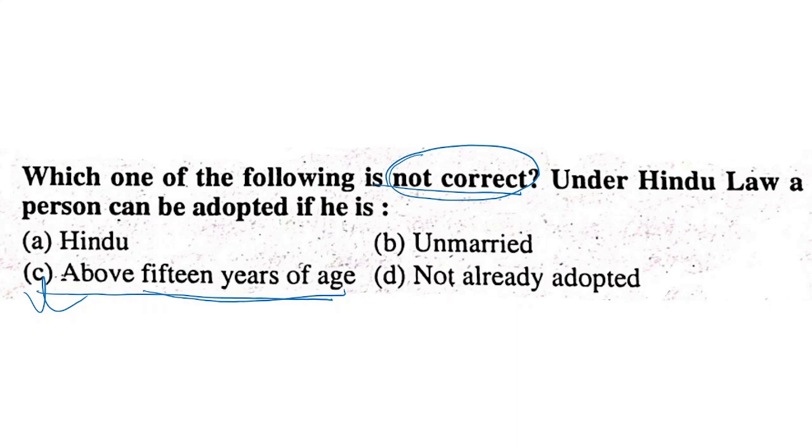A child above 15 years of age cannot be adopted. So this one is the correct answer.